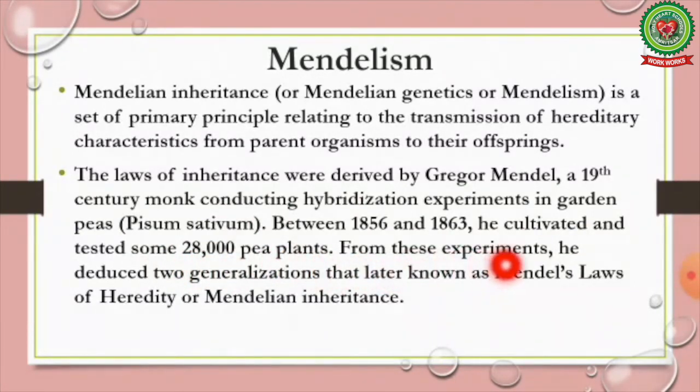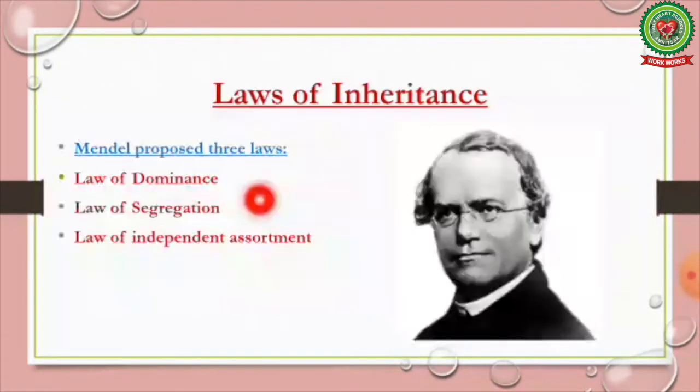From these experiments, he deduced two generalizations that later became known as Mendel's law of heredity or Mendelian inheritance. Mendel, after ceaseless experimentation on sweet pea plants, made certain observations and postulated the following three laws, which are known as laws of inheritance: law of dominance, law of segregation, law of independent assortment.